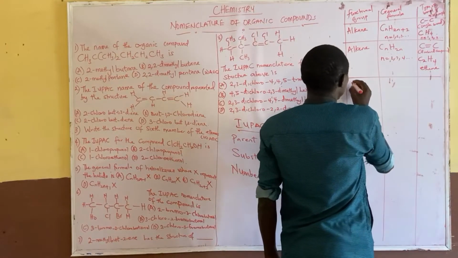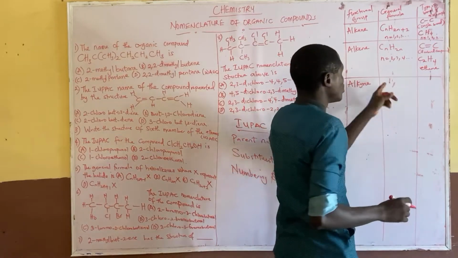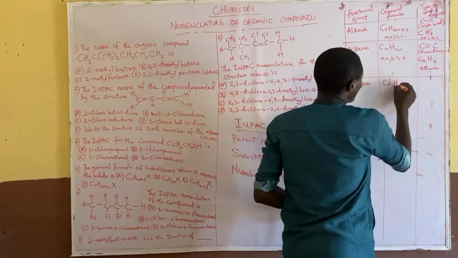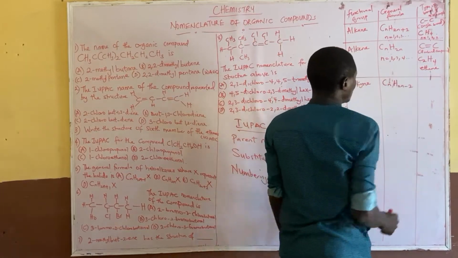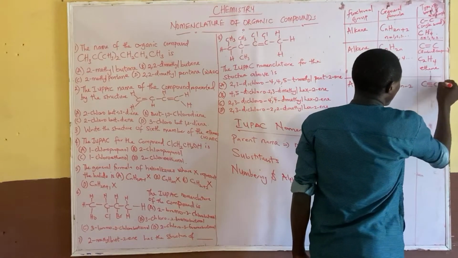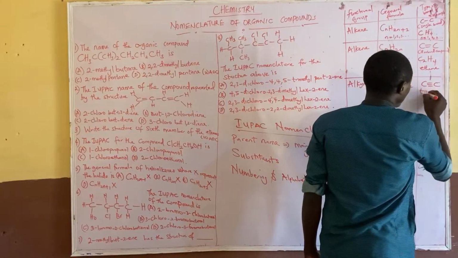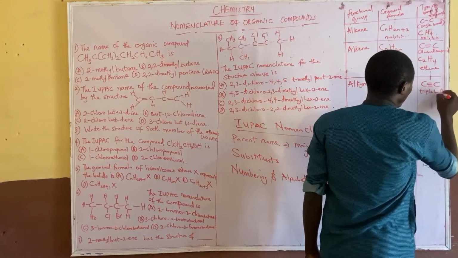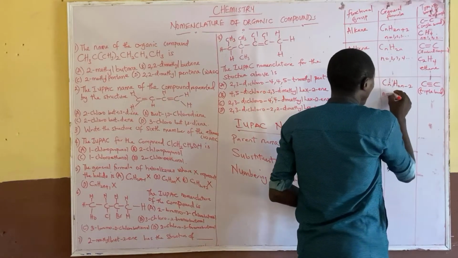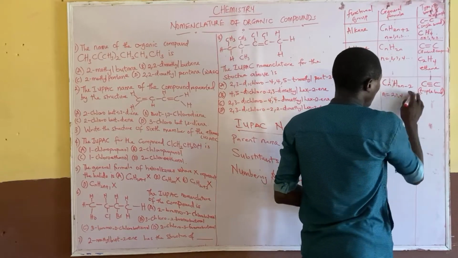So next one is alkyne. Alkyne is the third functional group that we have. It is CnH2n-2. This has 3 bonds. We call it a triple bond. And triple bond also starts from 2 here: 2, 3, 4 and so on and so forth.